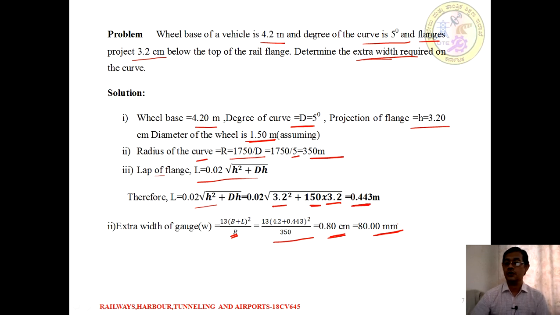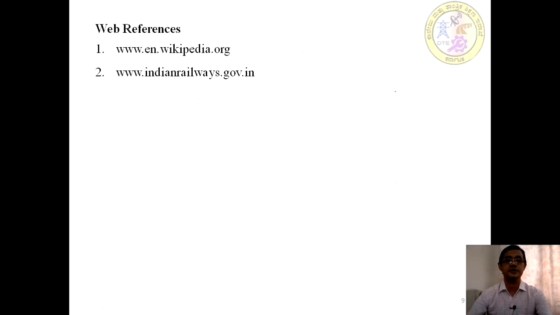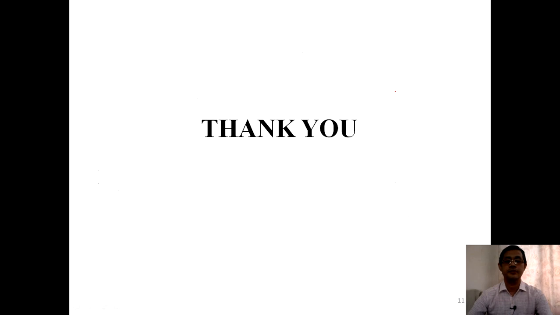Here there is no question of providing 10 mm extra, because the curve radius is already 350 meters. So these are the types of numerical problems that we can expect in the examination with respect to widening of gauges, and these are the standard references we used to prepare this session. Thank you.